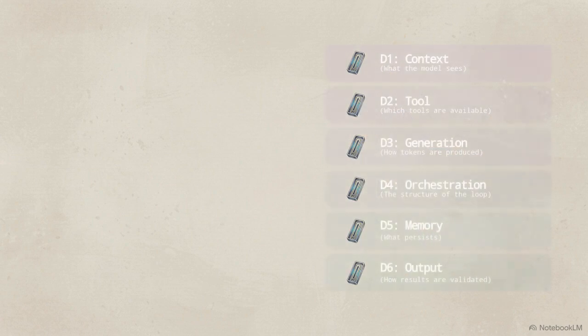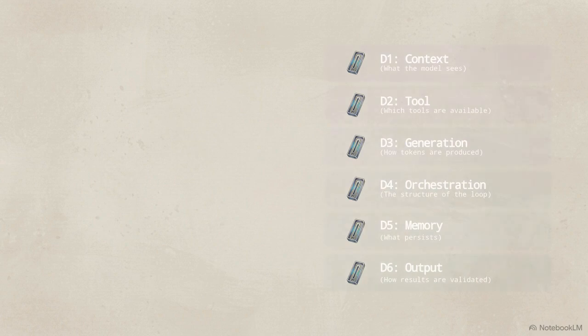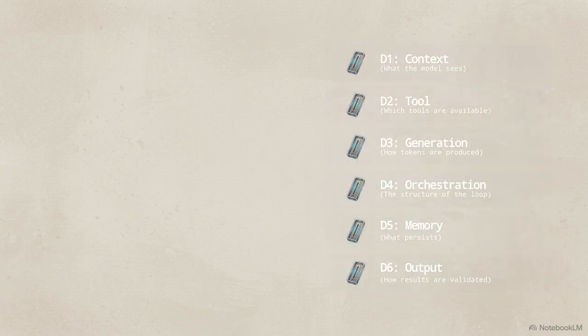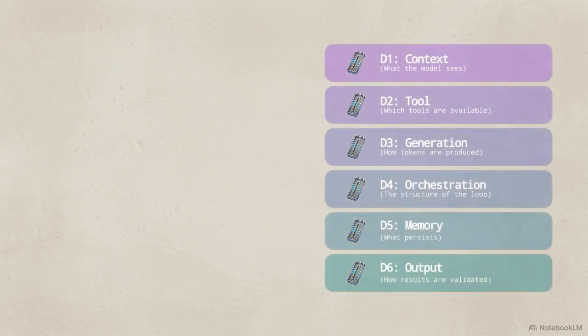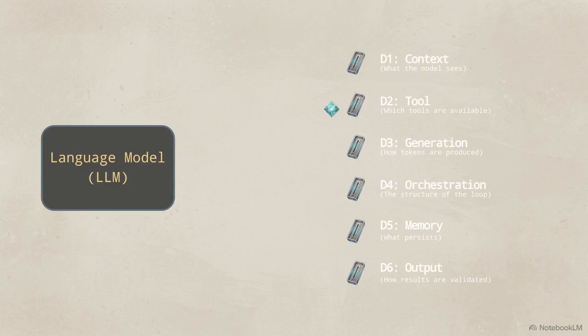It is a meta-harness. The static loop breaks apart into a 6-dimensional control surface, treated as an editable configuration. It actively learns and rewrites its own harness based on execution experience. This creates a strict division of labor. The language model itself is only responsible for predicting tokens. The harness is what actually manages the environment, dynamically searching across those 6 slots: context, tool, generation, orchestration, memory, and output.